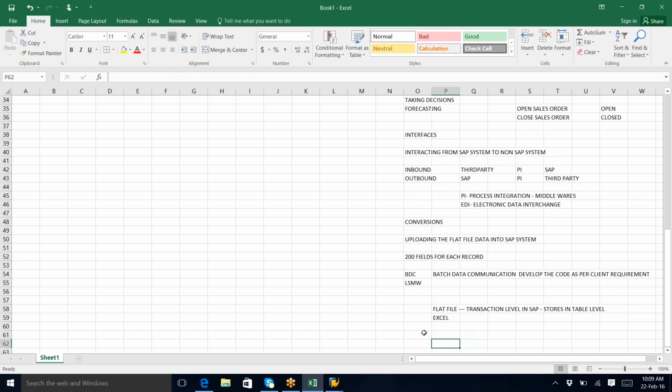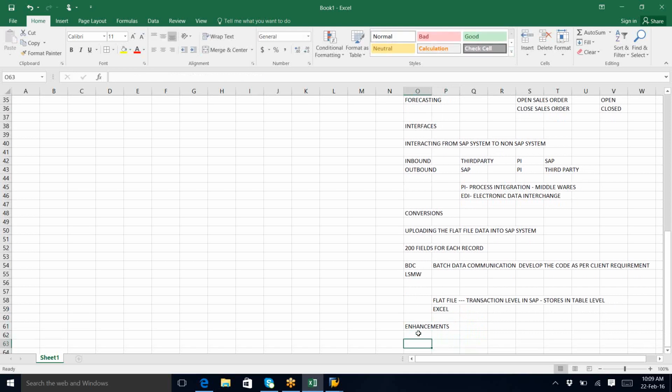Next what we have is enhancements. Enhancements means changing the existing standard application.